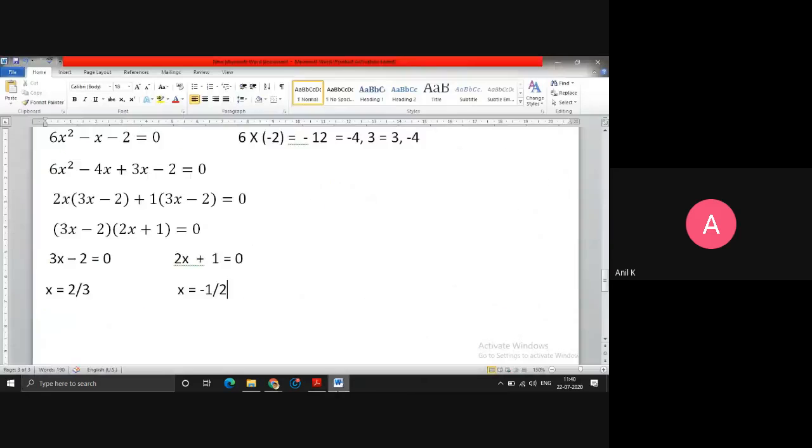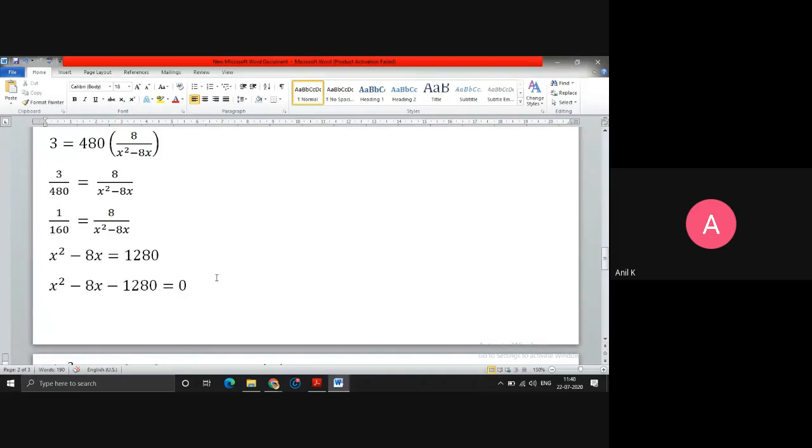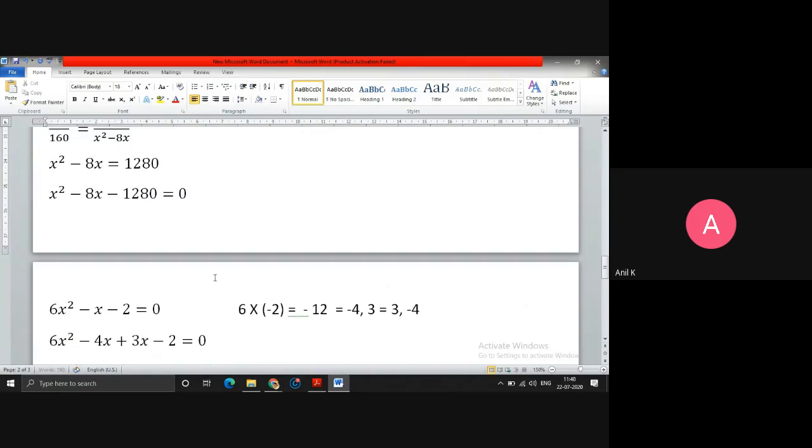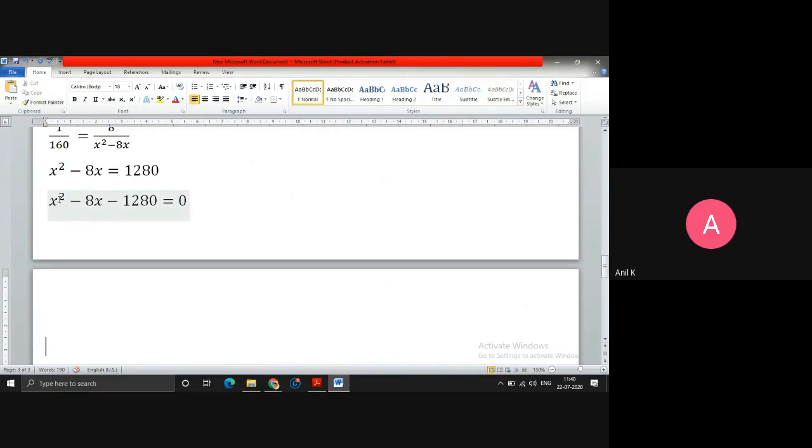Okay. So let's try this question, which we left out here. Here the coefficient of x square is 1, and here the constant term is minus 1280. So let me write here 1 multiply with minus 1280, which is equal to minus 1280. Now you have to find the factors of minus 1280, whose sum of the factors must give me minus 8.